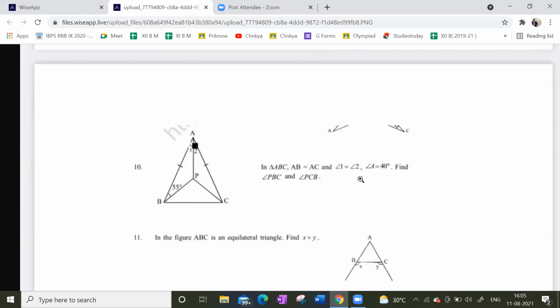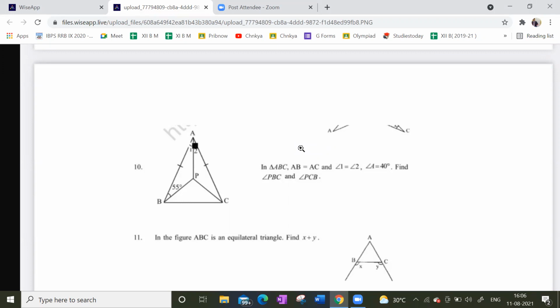Okay, next, the 10th one. How many have you solved? 10th one, make it fast. In triangle ABC, AB is equal to AC given, then angle 1 is equal to angle 2 given. Angle A is 40 given. Find the angle PBC. So we have to find out B here. Find B and C, sir. How many have you done this?